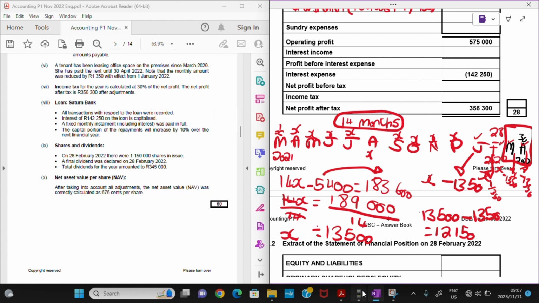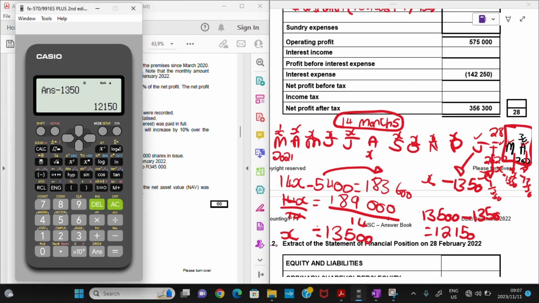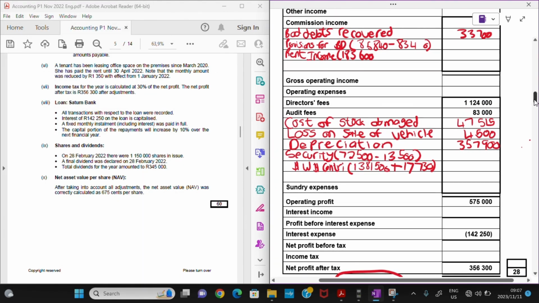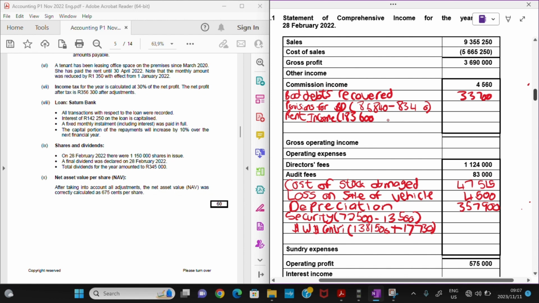So to get the full amount for 2 months, we'll just have the 12,150 and multiply it by 2. So it's actually 24,300. But what are we going to do with this 24,300? We are going to subtract it, right? Because it relates to the next financial year. So minus 24,300.